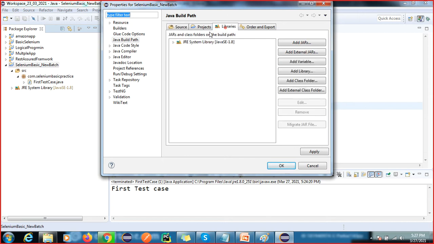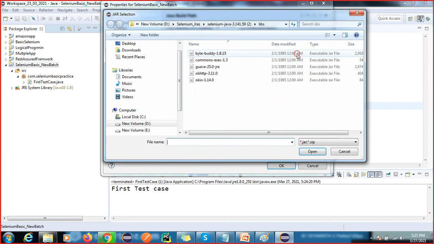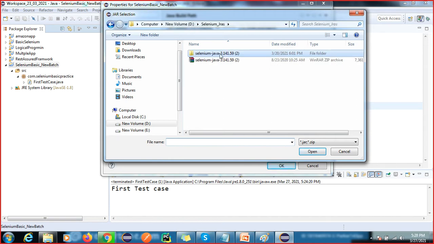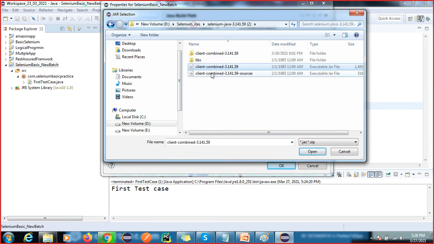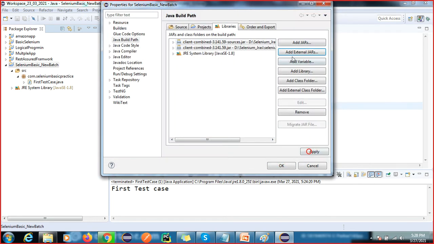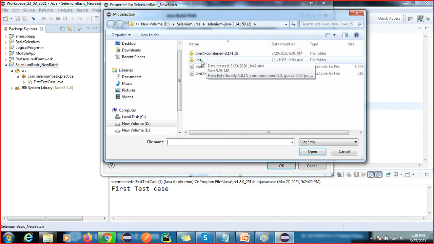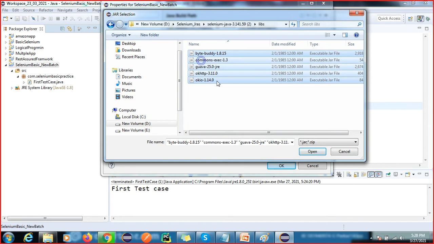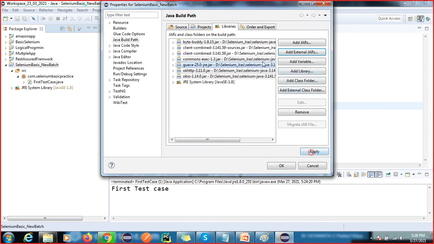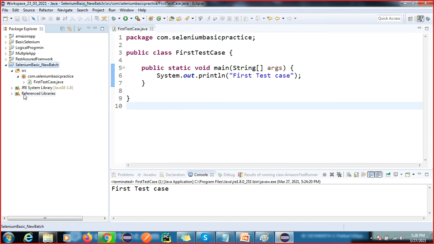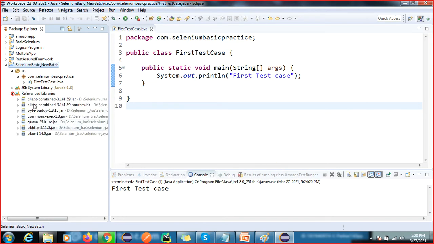Just go in the Libraries, Add External JARs. Here I'm adding this jar, and again I will add here. Select and open. You can see all the jars apply and OK. One more library will come here, so all the jars will come here.